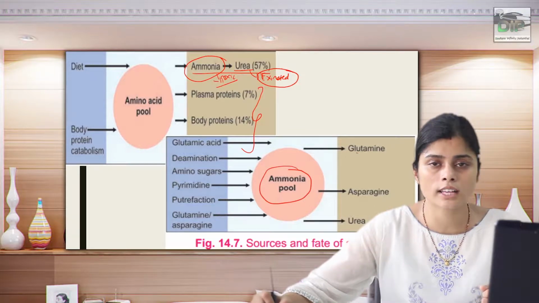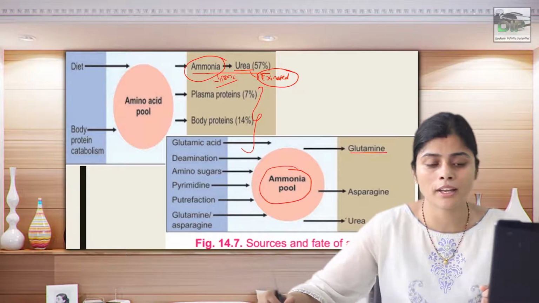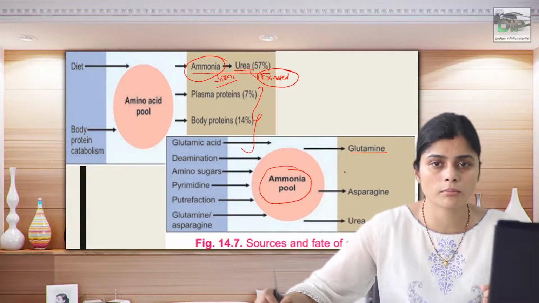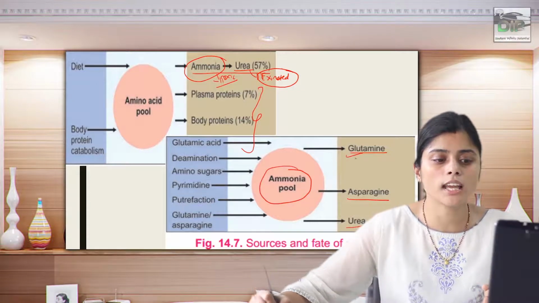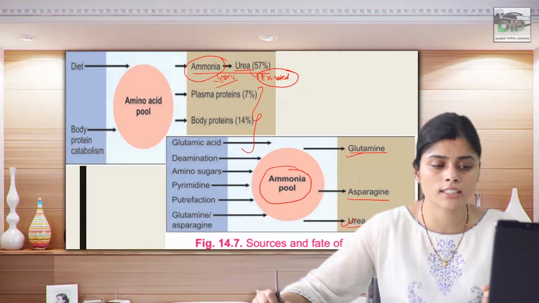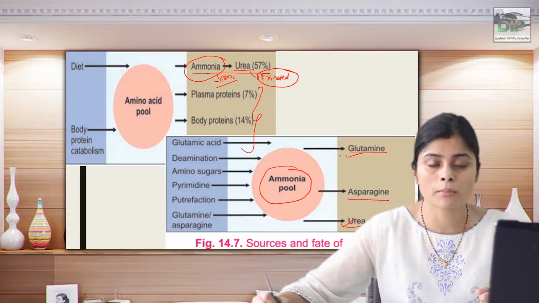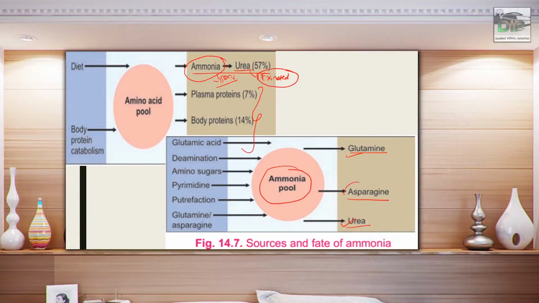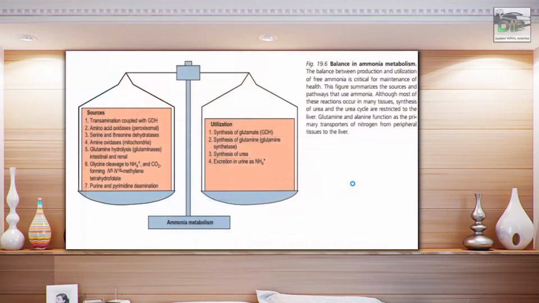So it is excreted with the help of amino acids, that is, it forms glutamine by combining with glutamate, or asparagine, and urea. This glutamine and urea are very significant ways by which ammonia is excreted. Asparagine is less significant or less useful for ammonia excretion.